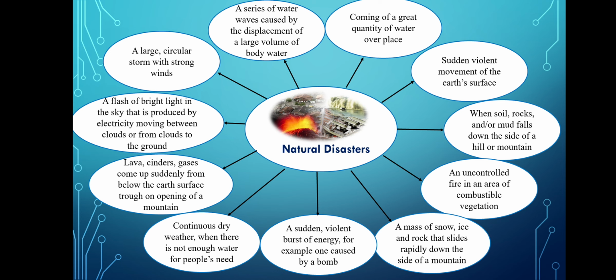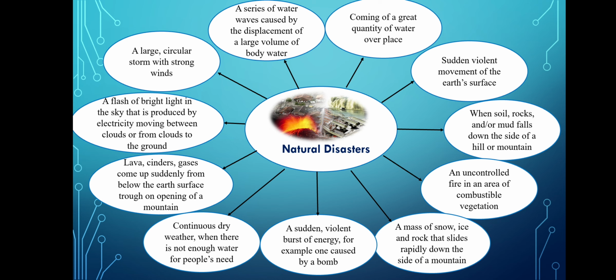Continuous dry weather, when there is not enough water for people's needs. Lava, cinders, gases come up suddenly from below the earth's surface through an opening of a mountain. A flash of bright light in the sky that is produced by electricity moving between clouds or from clouds to the ground. A large circular storm with strong winds.